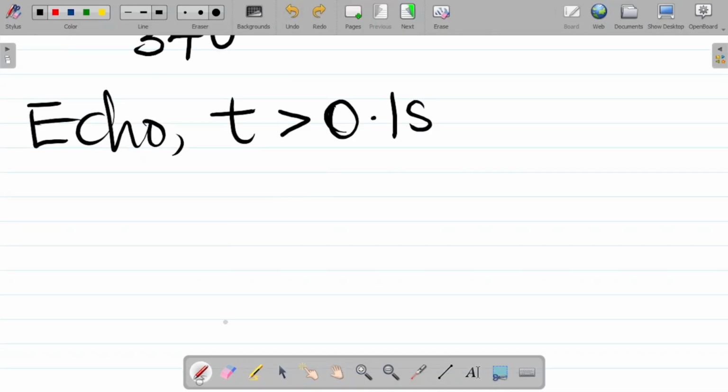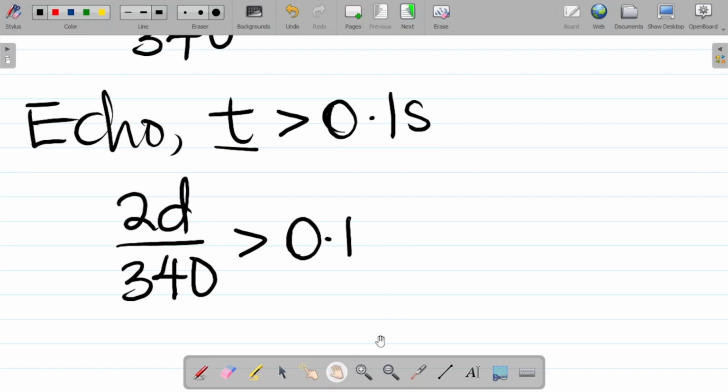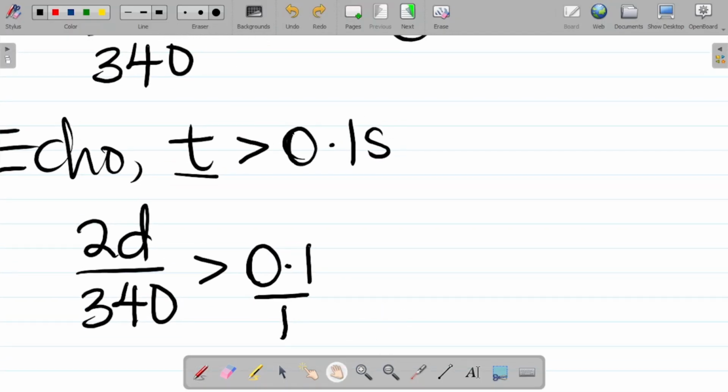So time, which is 2d all over 340, should be greater than 0.1 seconds. We now have an equation that we would have to solve. How do we solve this? Of course, we'll solve this as we solve a normal fraction. This is all over 1, so we would have a cross multiplication. Alright, so let's cross multiply from here.